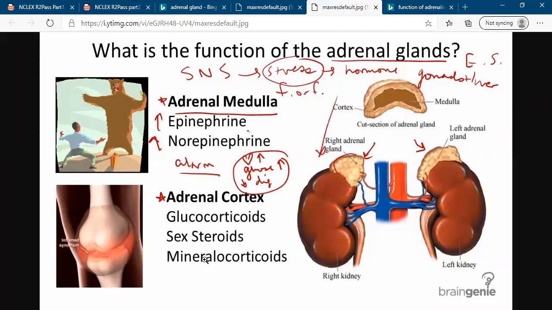I said that with this adrenal hormone, when there is too little, meaning the adrenal cortex does not produce enough glucocorticoid, mineralocorticoid or sex hormone, this is called Addison disease. Addison disease is too little hormone produced by the adrenal cortex.